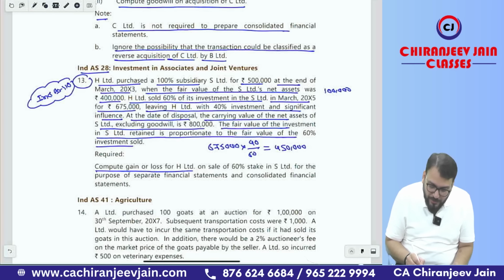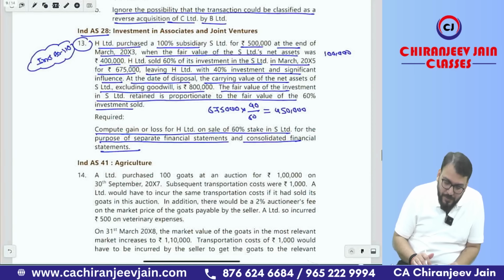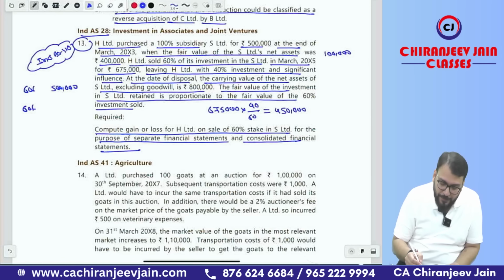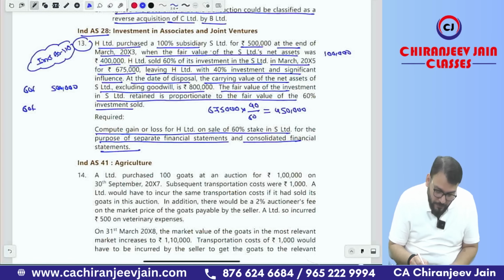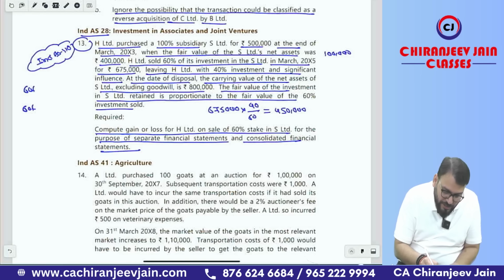Compute a gain or loss on sale of 60% stake in S Limited for the purpose of separate financial statement and consolidated financial statement. Okay, separate financial statement. So you have sold 60%, and what is the carrying amount of investment in separate financial statement? Sorry, my mistake. 60% was sold for rupees 6 lakh 75,000.